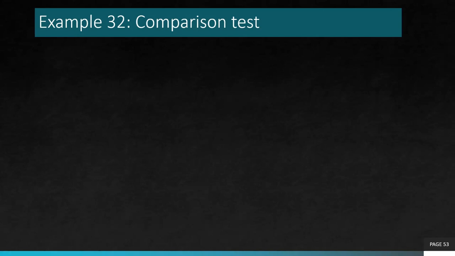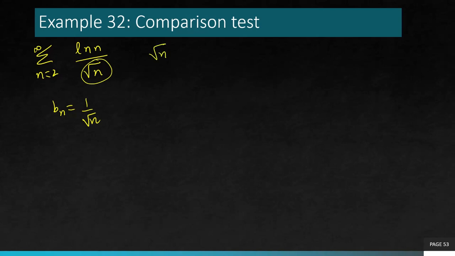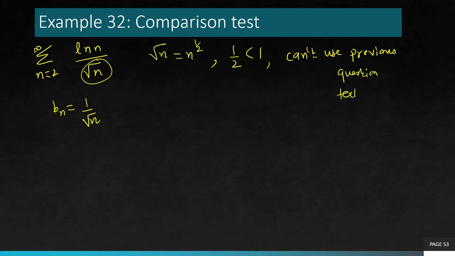Now we have another example for comparison test. Summation 2 to infinity, ln n over square root n this time. In this case, I'm going to choose bn, which is the same as the denominator power, n to the power half. Now I cannot choose bn using the previous technique because the power is already less than 1. So I can't choose anything which is greater than 1. I have to take the same power.